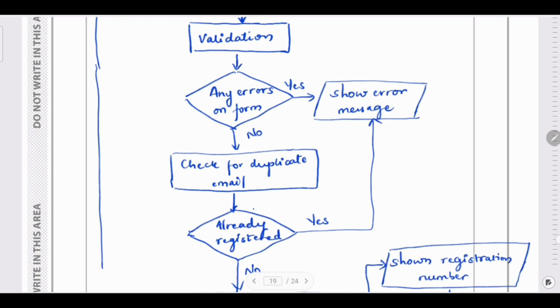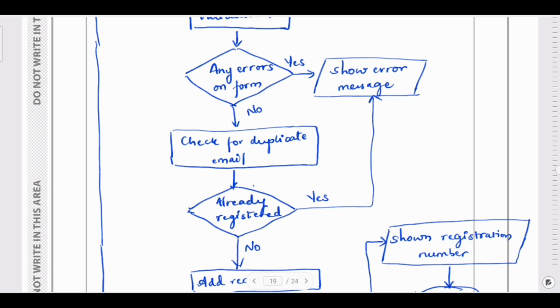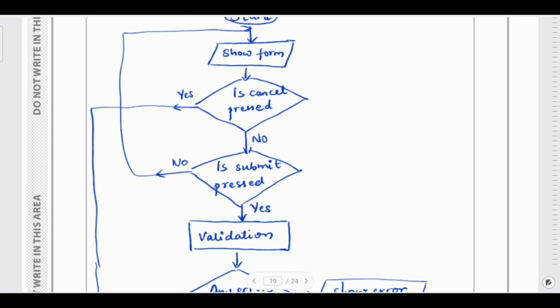So let us take it down to the stop. So now whenever it shows the error message, it means what? The entire process is starting from the beginning. So whatever this show error is there, let us direct it over here at the beginning. So that the entire process you have to do it from the beginning. So this is the flow chart for the scenario given.